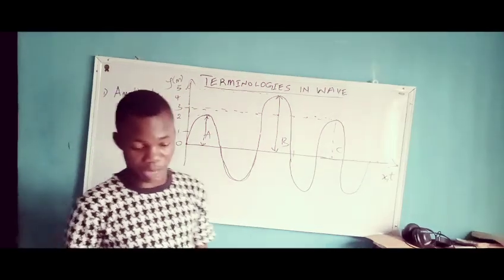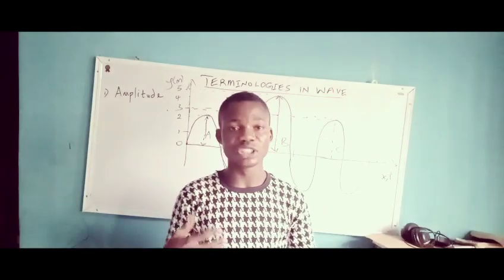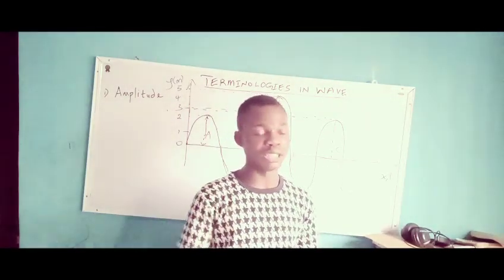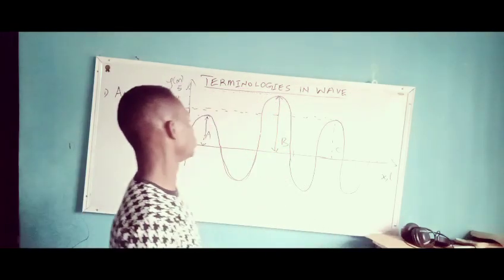So the amplitude is defined as the maximum displacement of the particles of the wave from its mean or equilibrium position.